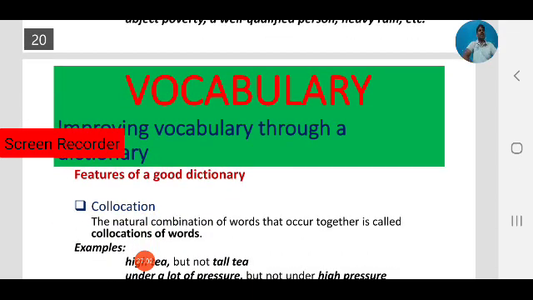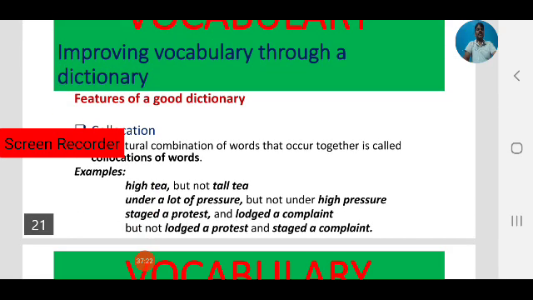The natural combination of words that occur together is called a collocation. So collocation words also exist in English. Let us find some examples. High tea. High tea is a collocation of words, not tall tea. We never use tall tea. We always use high tea.